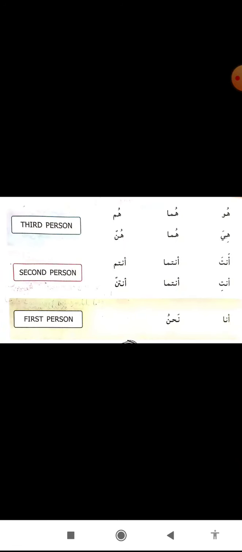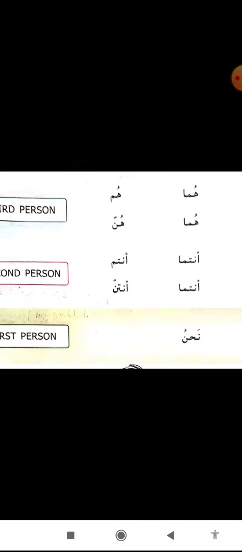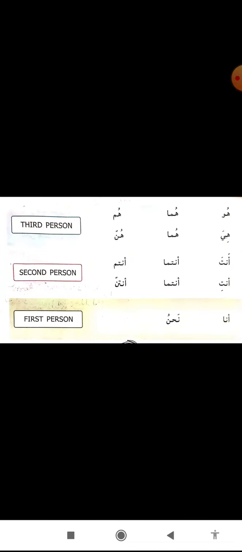Now you have to see here anta and anti. Here also you have to keep in mind that with the fatha of ta, that is for a masculine male, and with the kasra of ta it is for feminine. Okay, so one example: anta saydaliyun means you are a pharmacist. Anti mudarrisatun, you are a teacher, or anti tabibatun, you are a doctor.